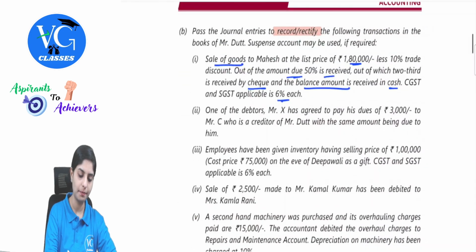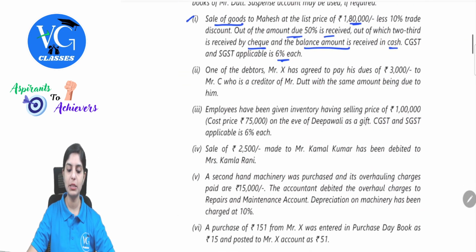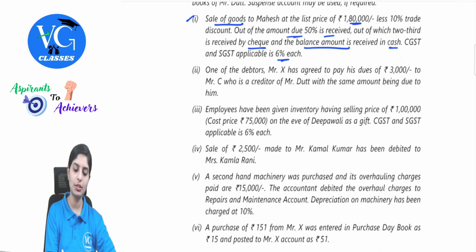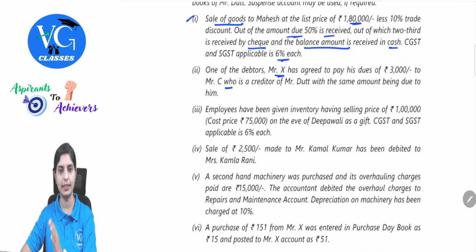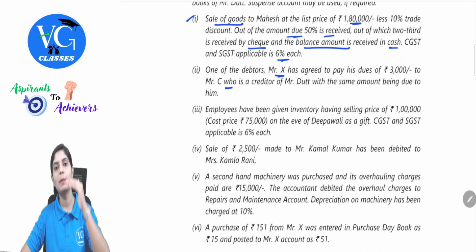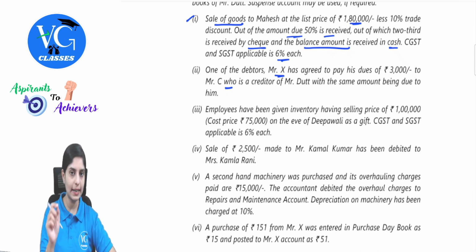So next entry. One of the debtors, Mr. X, has agreed to pay his dues of 3,000 to Mr. C, who is a creditor of Mr. Dutt, with the same amount being due to him. So they are just routing over the transaction. One of the debtors, Mr. X, has agreed. When he's paying, his balance will come down. So X will be credited.